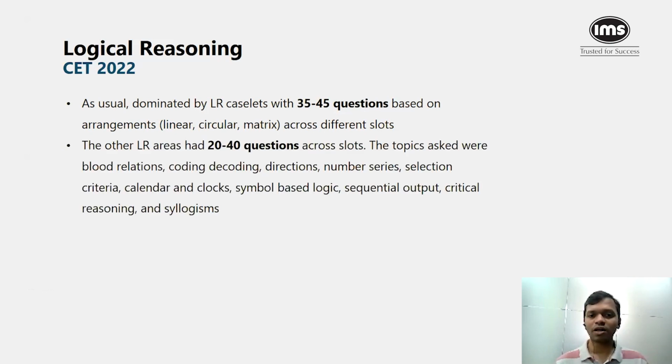The other part of LR was essentially nearly 20 to 40 questions across different slots, and the topics asked were standard LR topics: blood relations, coding-decoding, direction-based questions, and selection criteria, which made an appearance in some of the slots. Calendar and clocks again was asked in some slots, was not asked in some slots. So there was a lot of variation across different slots in terms of the composition of the LR section.